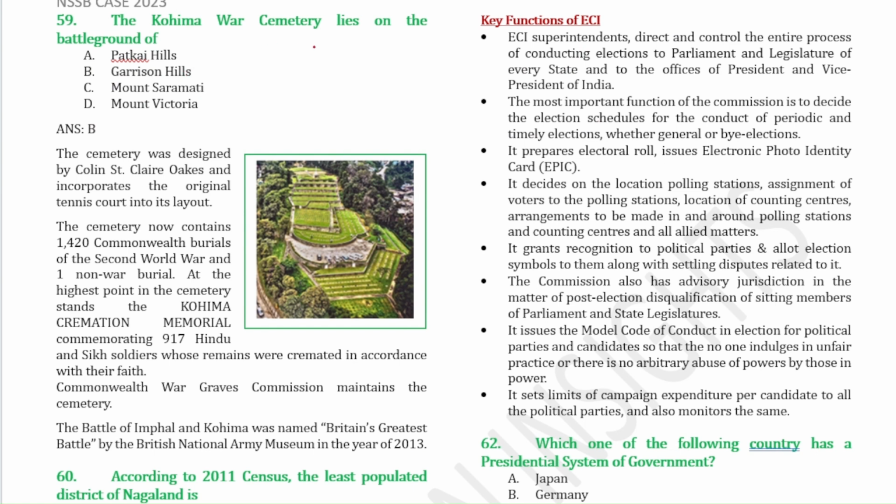Next, the Kohima War Cemetery lies on the battleground of Garrison Hill. This cemetery was designed by Colin St. Clair Oakes, and it incorporates the original tennis court into its layout. The cemetery has 1420 Commonwealth burials of the Second World War and 1 non-war burial. It is maintained by the Commonwealth War Graves Commission, so this is important. The Battle of Imphal and Kohima was named as Britain's greatest battle by the British National Army Museum in the year 2013.